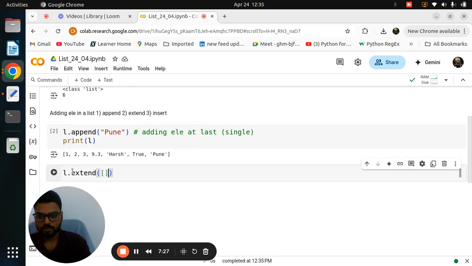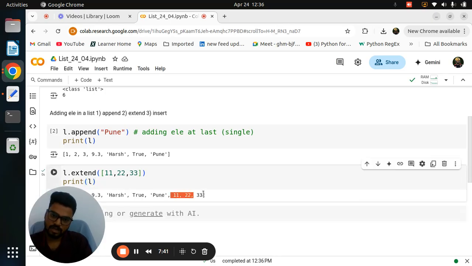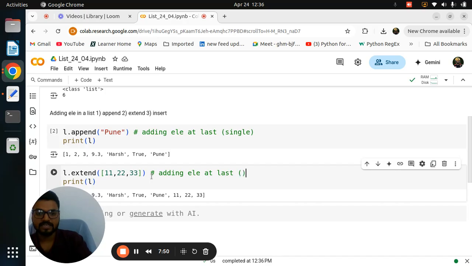Similar way, but you need to remember inside a round bracket you need to give the square bracket. Why? Because very important line. Wait, I will first print here so that you can understand. Okay. If you're seeing this, also the element is added at the last. So similar to append and extend. Okay. Adding element at last, but in extend we need to add multiple.